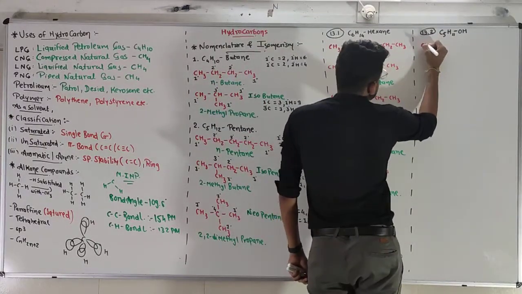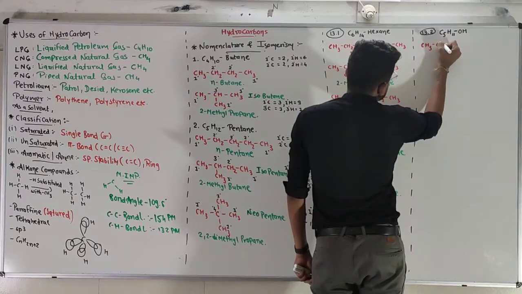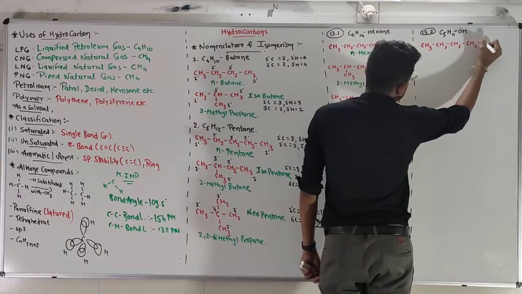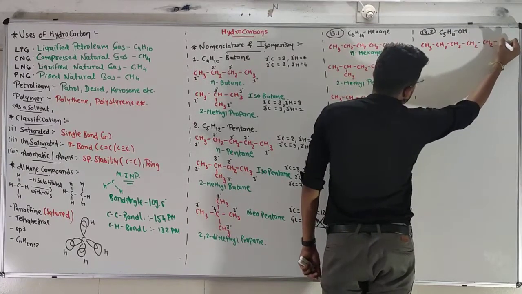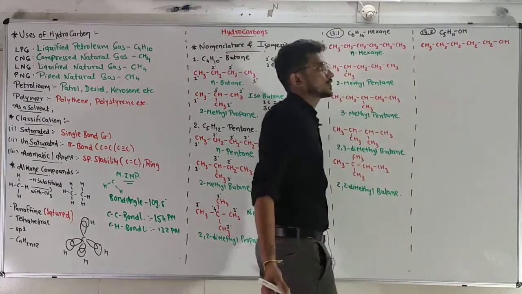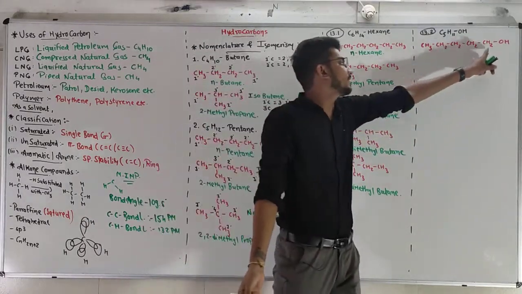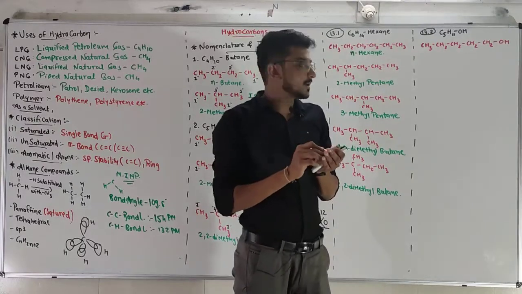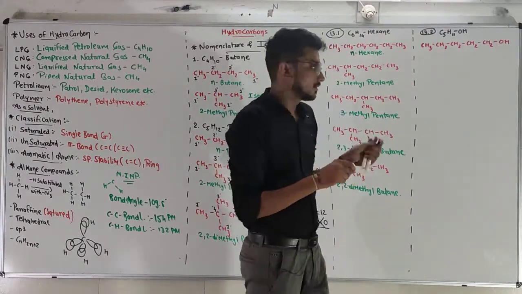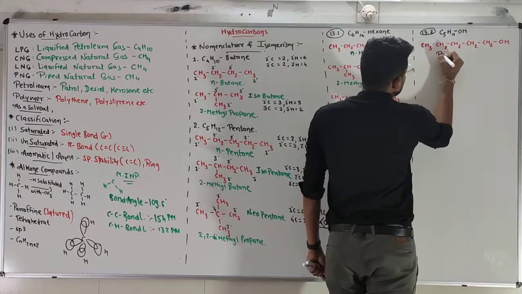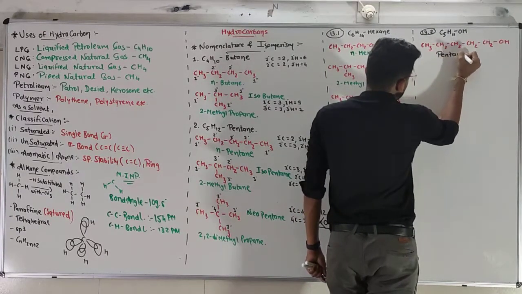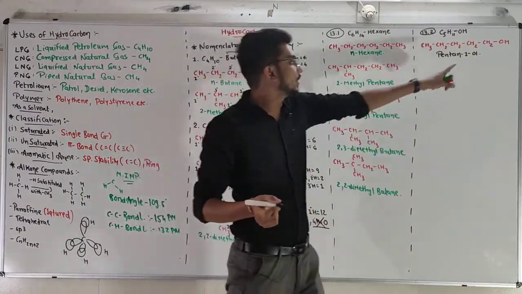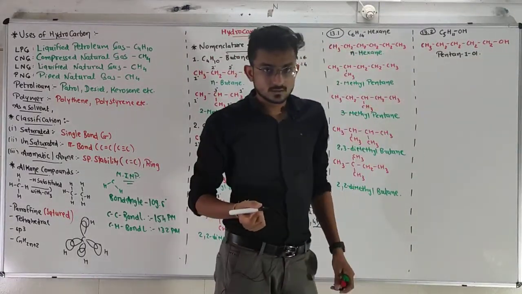Pay attention. CH3, CH2, CH2, CH2, 4 carbon, 5 carbon, and 1 OH instead of hydrogen. So instead of CH3, there will be 1 hydrogen, 1 OH. 5 carbon in a straight line and 1 OH. So the name will be pentan-1-ol. Because of the alcohol, there will be the suffix ol.